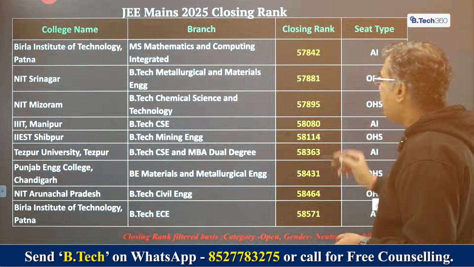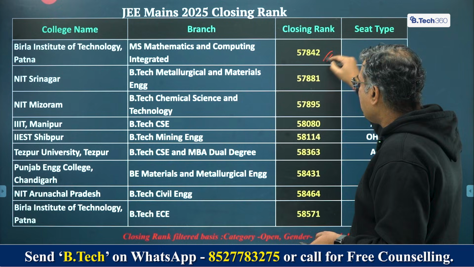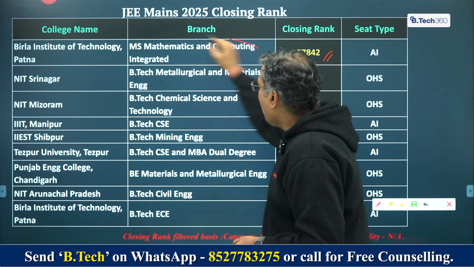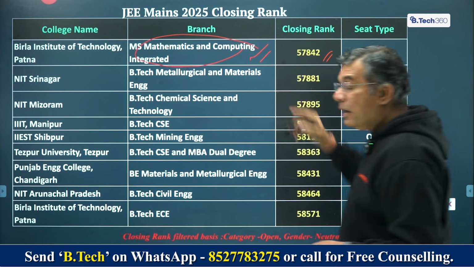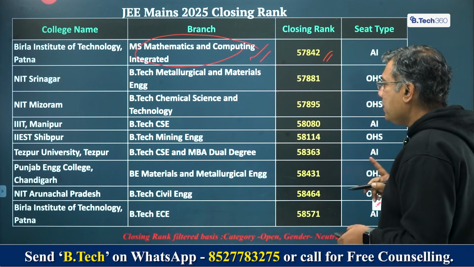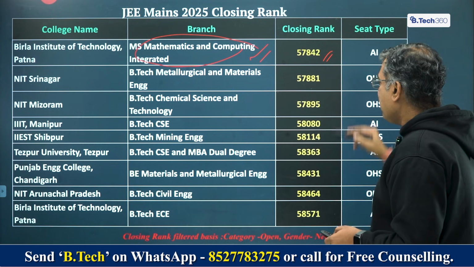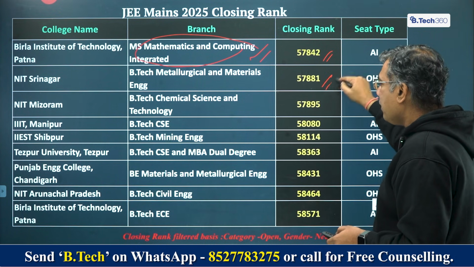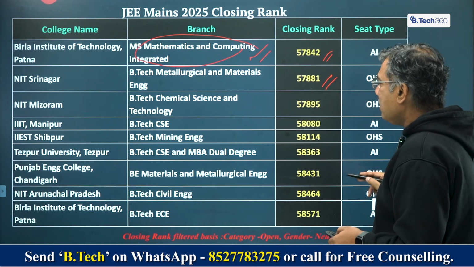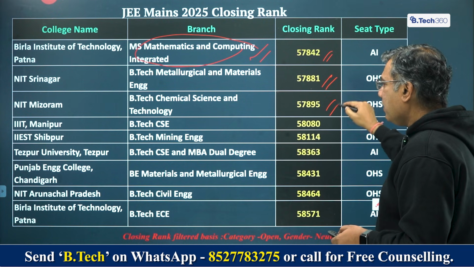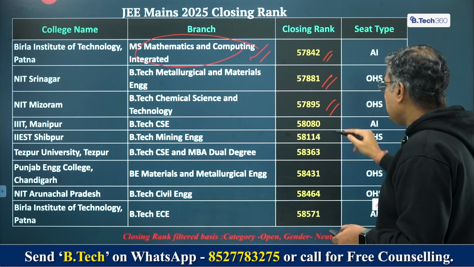BITS Patna MS Mathematics and Computing, again a good program, 57,842. If you have this, please look at this very carefully. In the age of AI, this will really come in handy, I keep saying this. NIT Srinagar BTech Metallurgical and Materials Engineering 57,881, NIT Mizoram BTech Chemical Science and Technology 57,895, IIIT Manipur BTech CSE